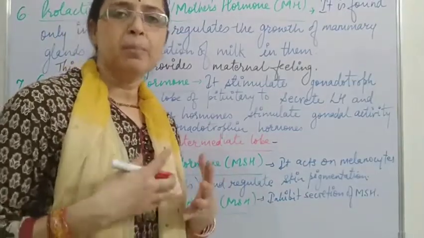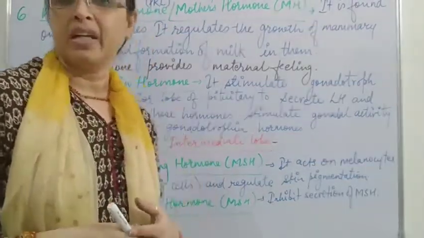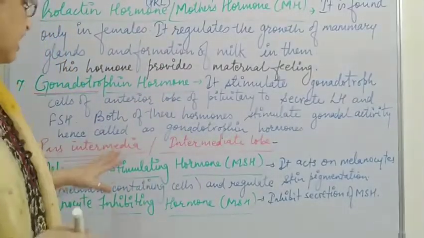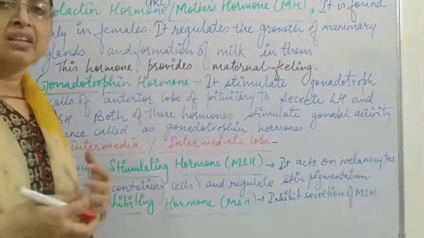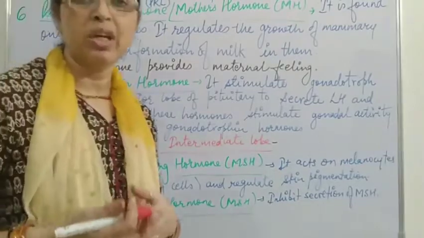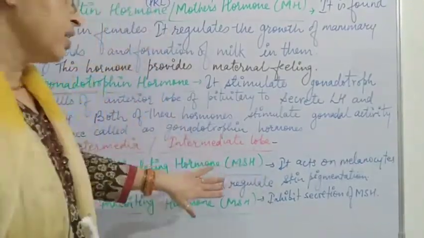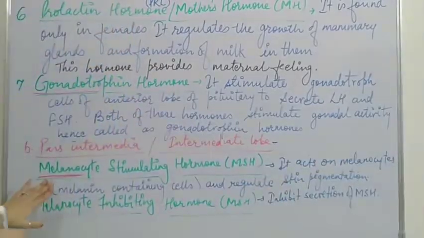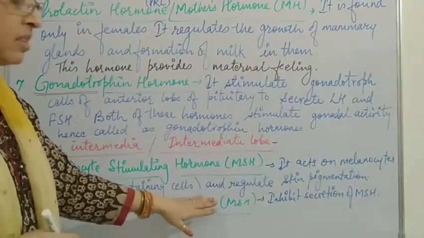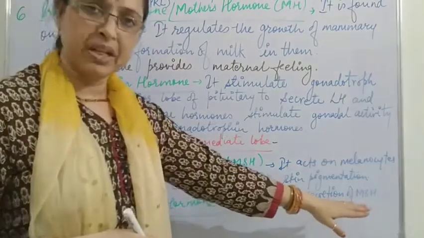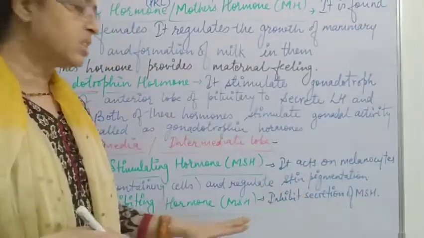It is a pigment which is responsible for providing skin color to humans, and these cells are responsible for the stimulation of secretion of the melanin pigment. Now just look over here, it acts on the melanocyte or melanin containing cells and regulates skin pigmentation. It regulates the color of the skin.